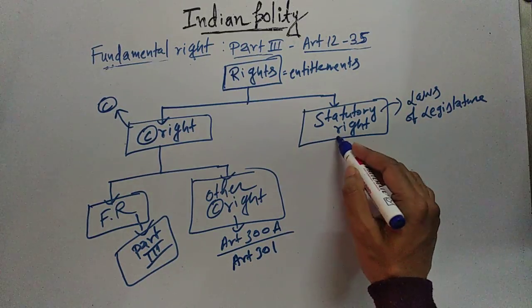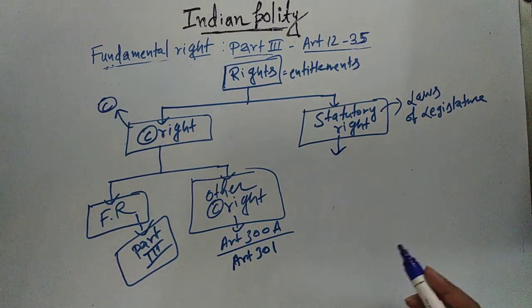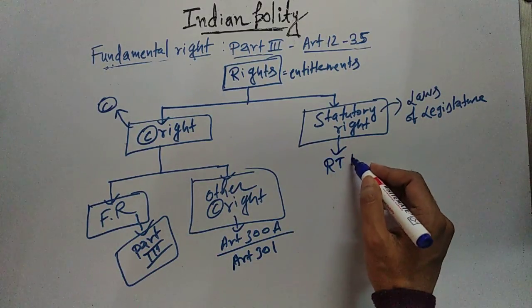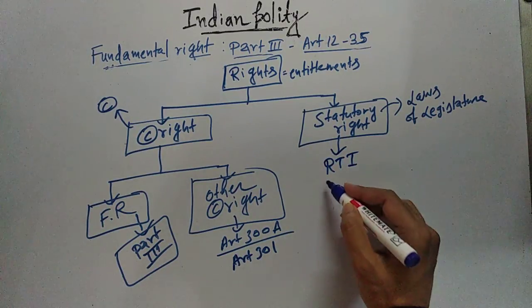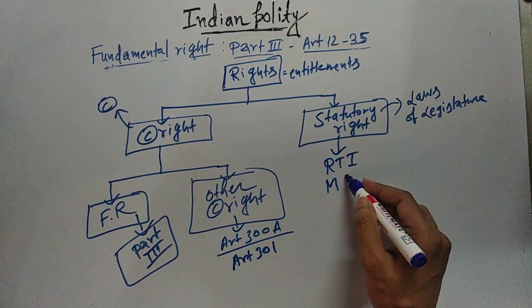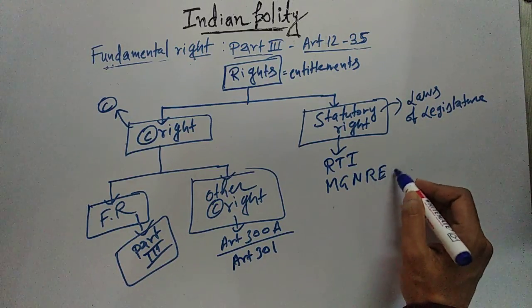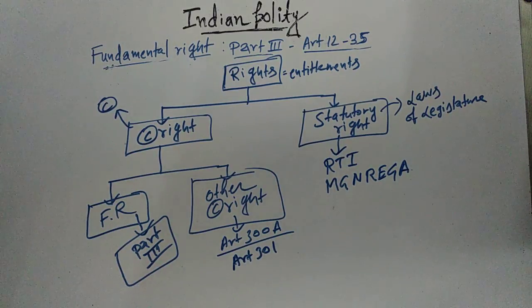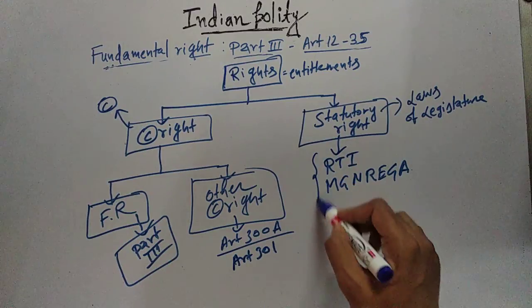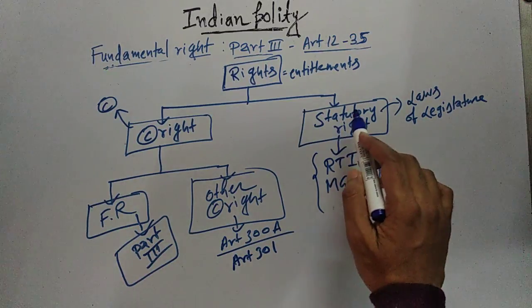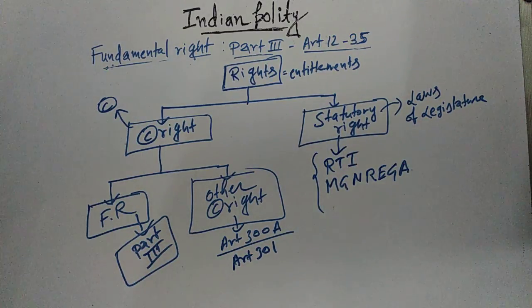And statutory rights are those rights which are given by laws of legislature, laws of parliament. For example, Right to Information Act. For example, Mahatma Gandhi National Rural Employment Guarantee Act. So these are the rights given to you by the laws of legislature. That means this is called statutory rights.